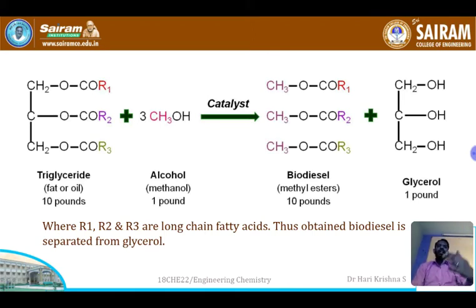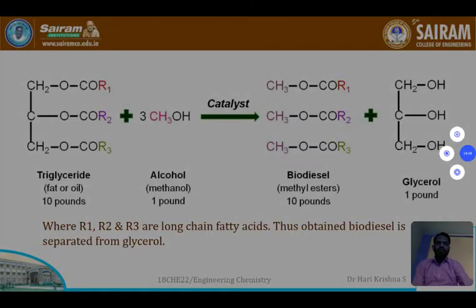Okay, and this can be separated by a chromatographic technique. If you are using methanol, we get fatty acid methyl ester. If you are using ethanol, we get fatty acid ethyl ester. So this biodiesel, whatever you have obtained here, is separated from glycerol. Biodiesel can be used in vehicles. Glycerol can be used for various medical purposes.